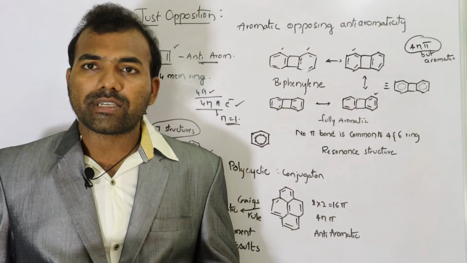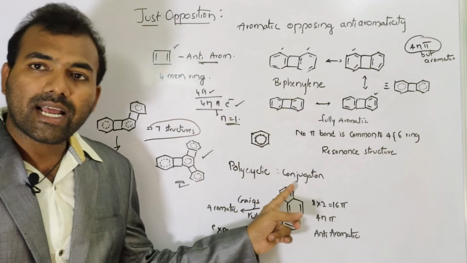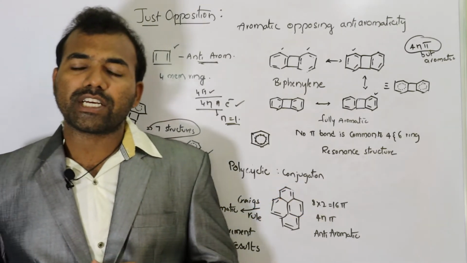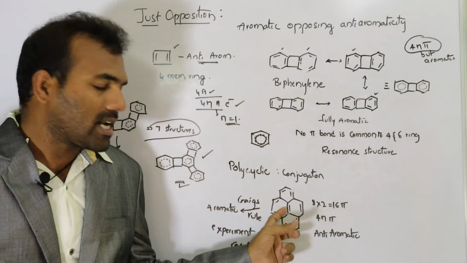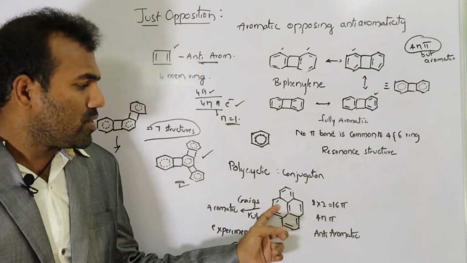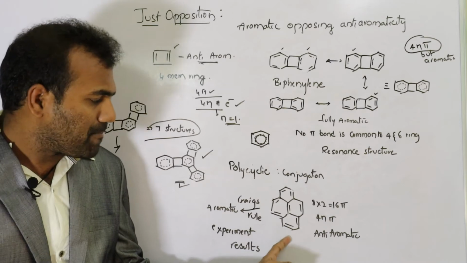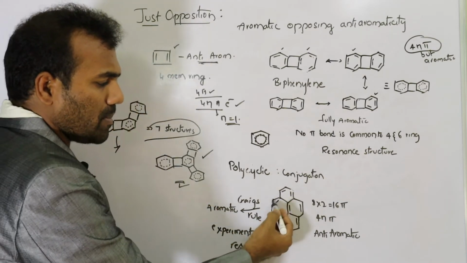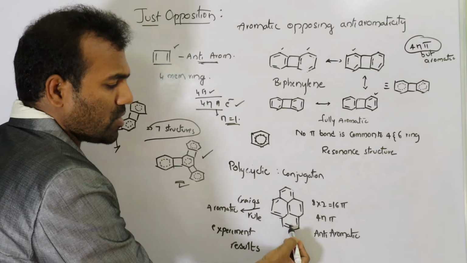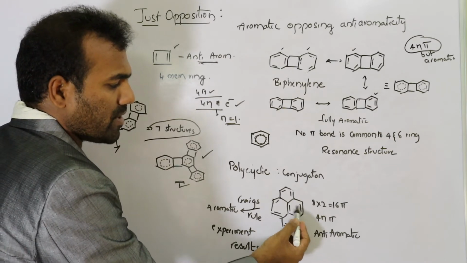Let us go to another concept, polycyclic conjugation. Polycyclic conjugation is nothing but, there are many rings attached to one another. If you look at this compound, you count the number of pi electrons. Here simply you count 1, 2, 3, 4, 5, 6, 7, 8.